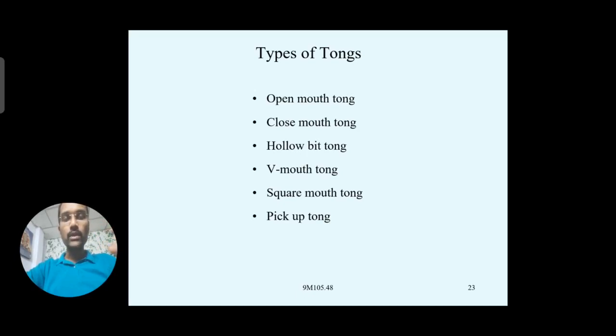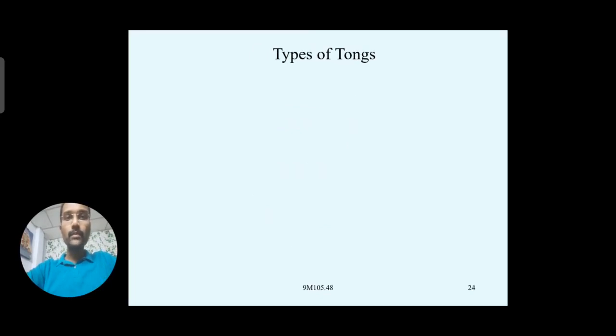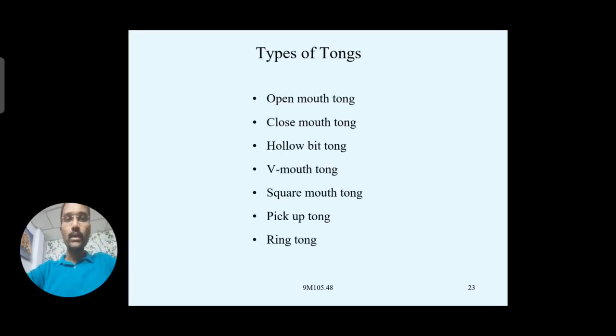And pickup tongs are used whenever you want to remove red hot workpieces from the furnace. We can remove and hold them with the help of these tongs. And some ring tongs will be there. So these are the types of tongs: open, close, hollow, v mouth, square mouth, pickup tongs, and ring tongs.